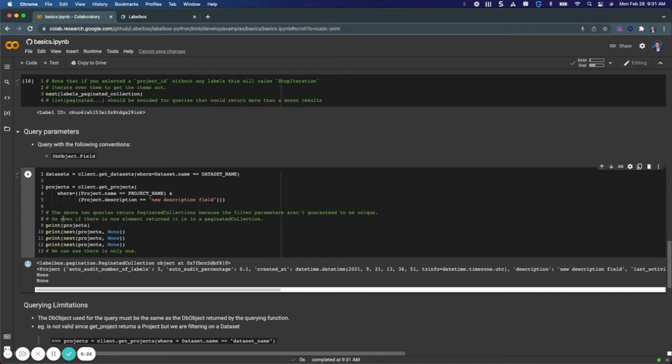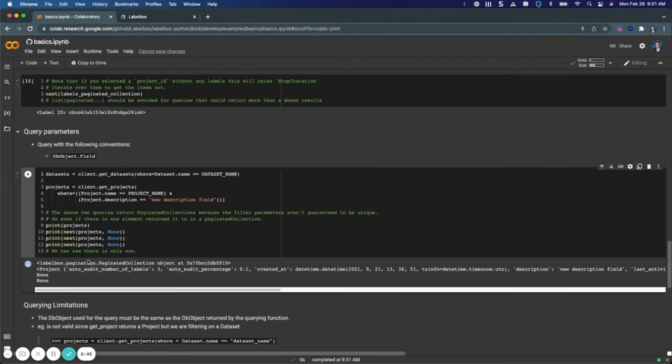So if I run this cell, we can see that the above two queries return paginated collections because the filter parameters aren't guaranteed to be unique. So even if there is one element that's returned, it will be returned in a paginated collection so that we can always provide consistency in what we're querying and how we can iterate through these programmatically.